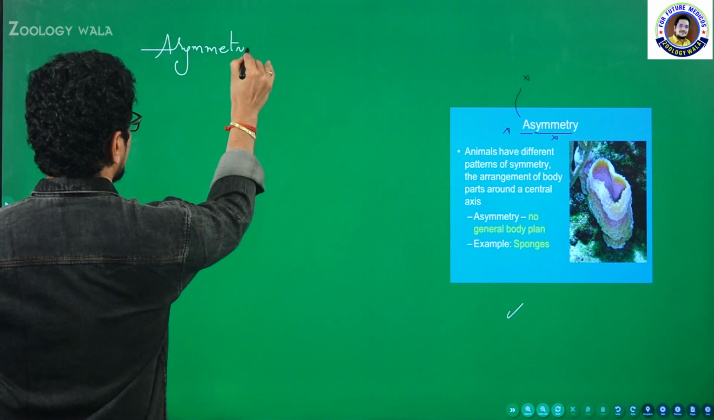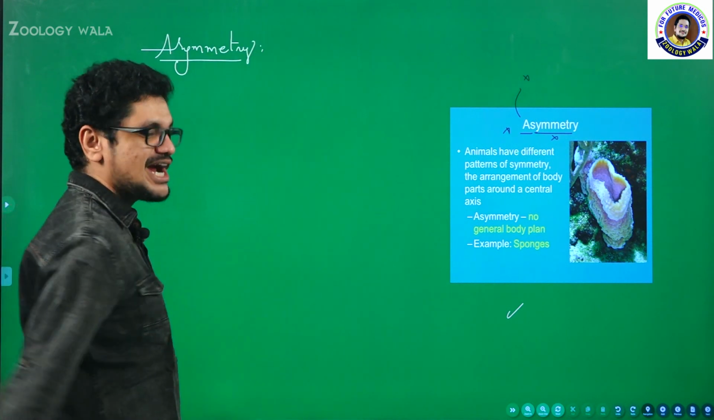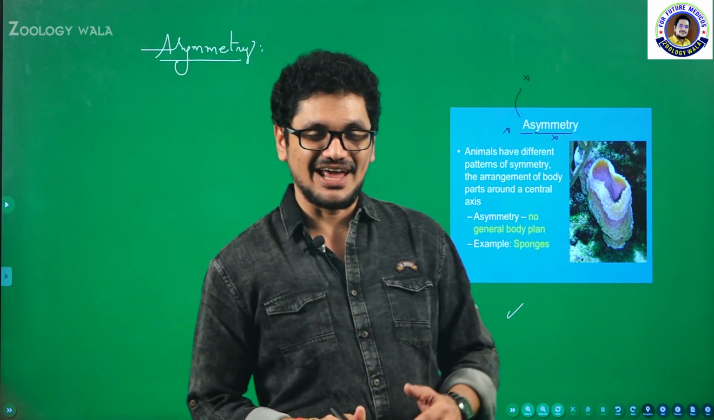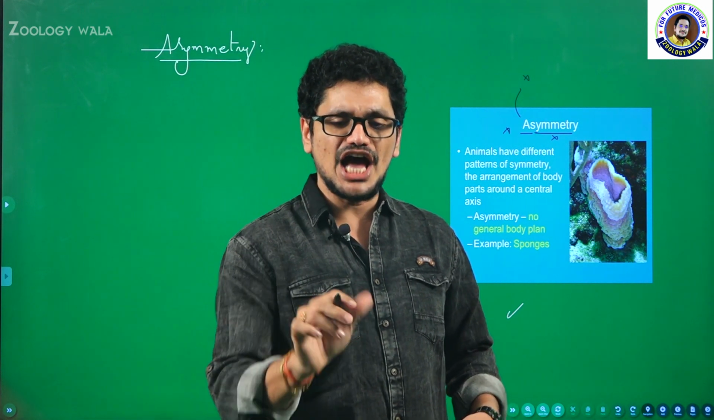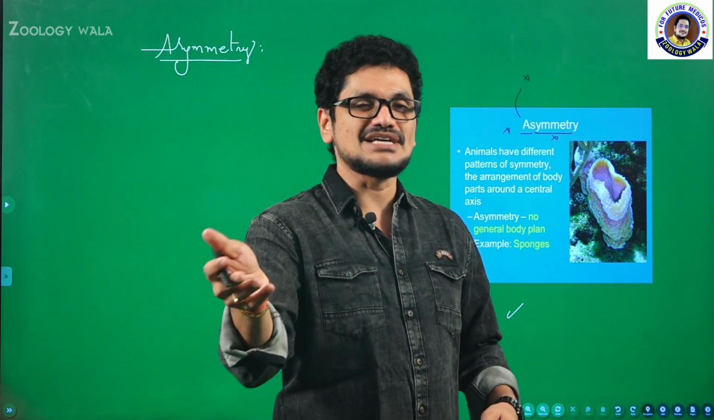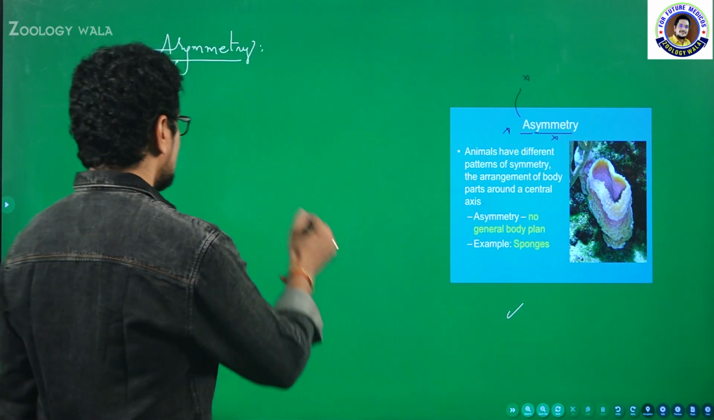Asymmetry, like asylum. This is asymmetry. My dear friends, you shouldn't separate it once again like asylum. It is asylum. Asylum is absent. Asymmetry. A means absent. Symmetry is absent. So asymmetry.